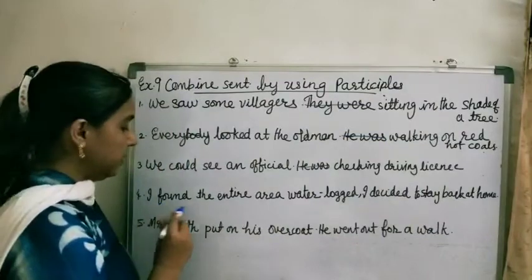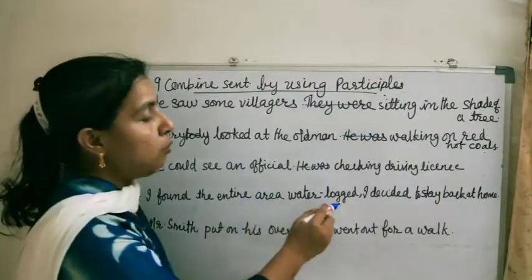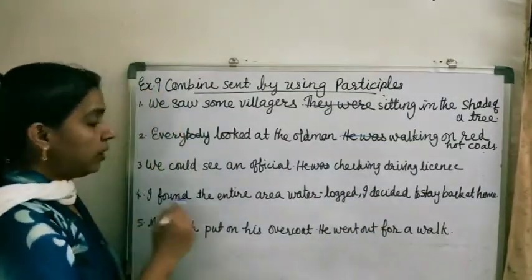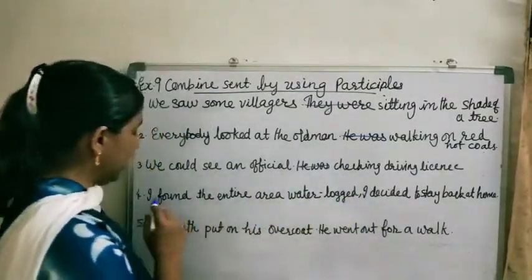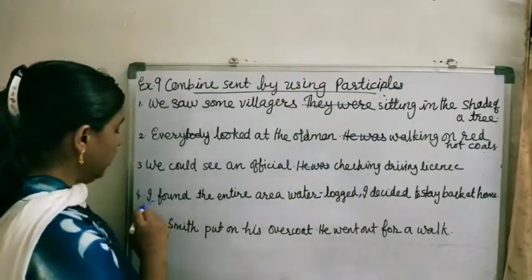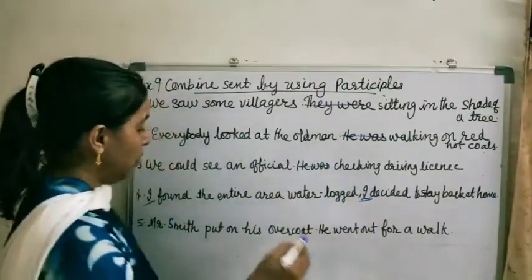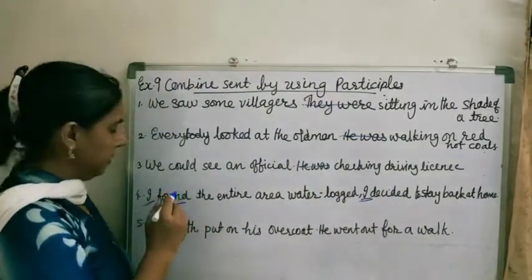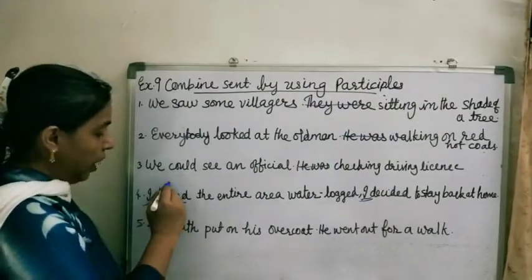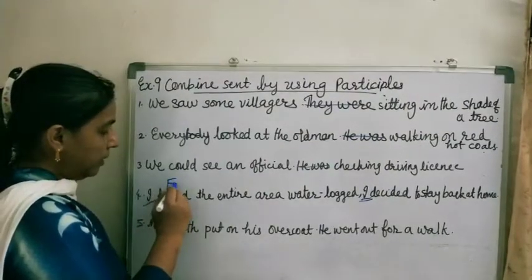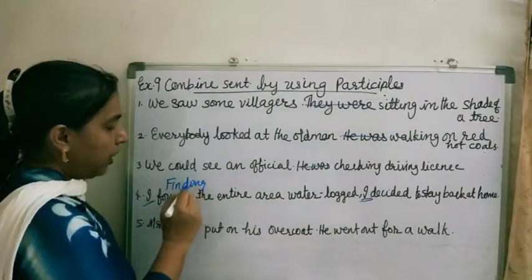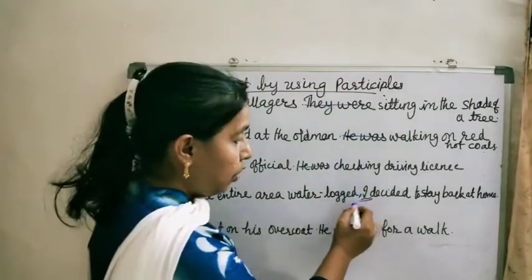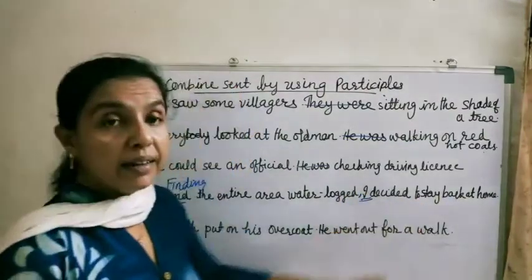Now the fourth sentence: I found the entire area waterlogged. I decided to stay back at home. And see, both have the same subject. I found, I decided. So both have the same subject. So the first verb we can take as a participle. Okay, what is the participle of found? Yes, finding. Okay, so finding the entire area waterlogged, now comma, I decided to stay back at home.